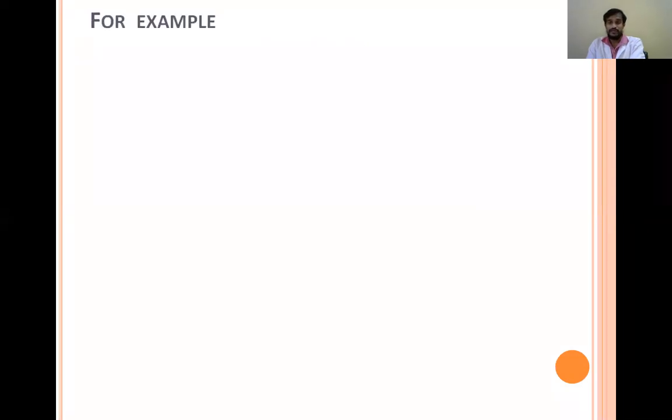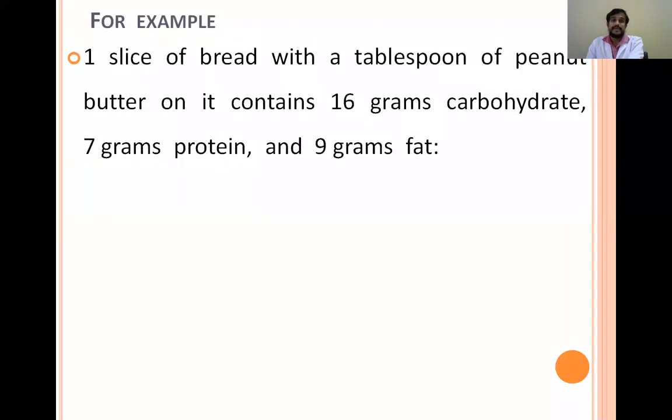For example, for understanding, a slice of bread with a teaspoon of butter contains 16 grams of carbohydrates, 7 grams of proteins, and 9 grams of fat.